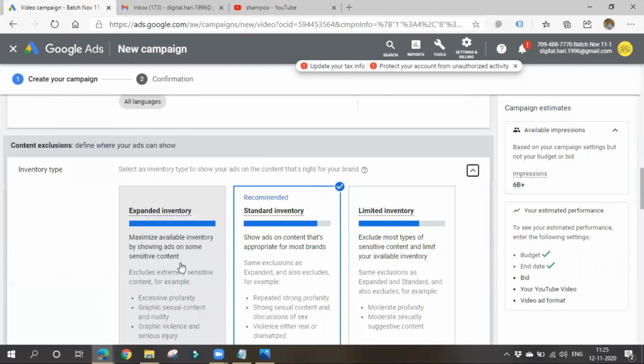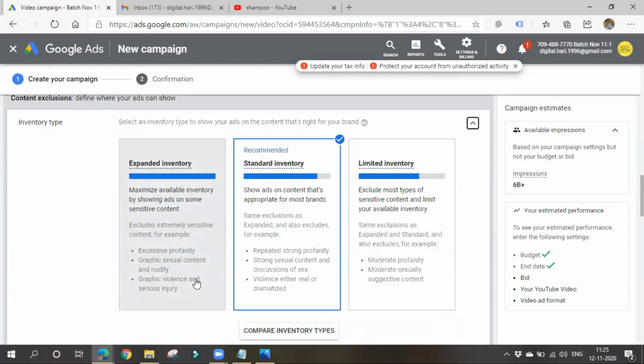Okay, so by default, standard inventory is recommended here. So if you don't want to show your ad in some kind of sensitive content videos, videos that contain sensitive content or sexual content, more violence, like such, you can exclude them. So here it will say it will have excessive profanity, graphic sexual content, violence, serious injury, and all.